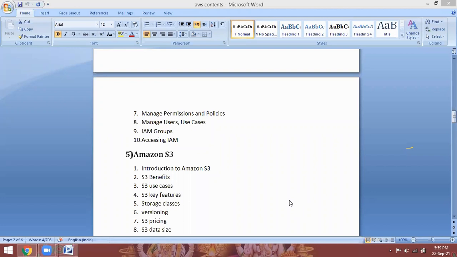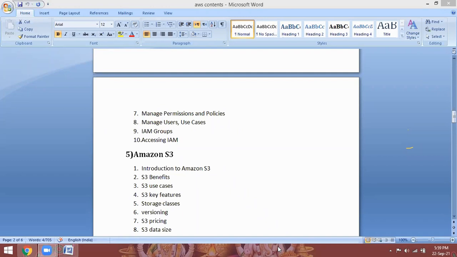First, once we get the hands-on knowledge on AWS, then I will give the guidelines for certification because there are certification centers. So I will guide you.